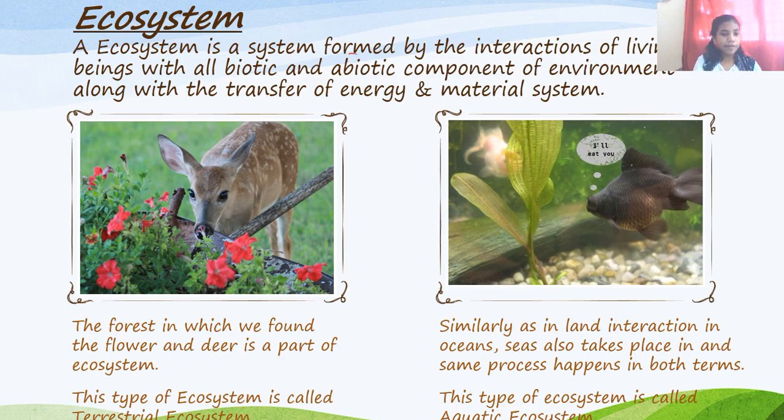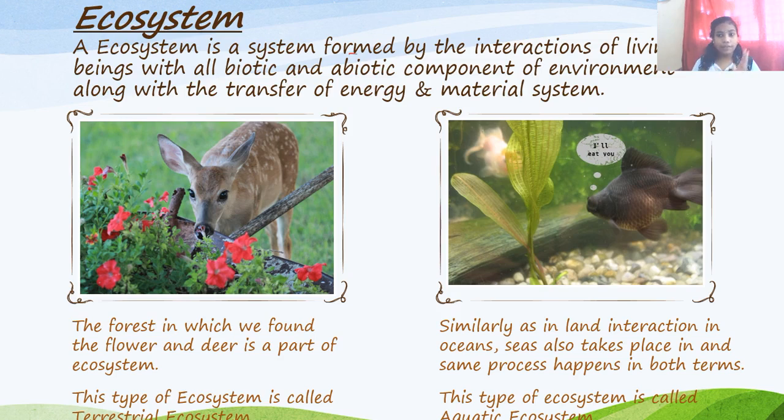Okay, let me take an example. That was the same deer, the same deer that ate the flower. The forest in which we found the flower and the deer is a part of an ecosystem. An ecosystem is a system formed by the constant interactions of living beings, whether biotic or abiotic.